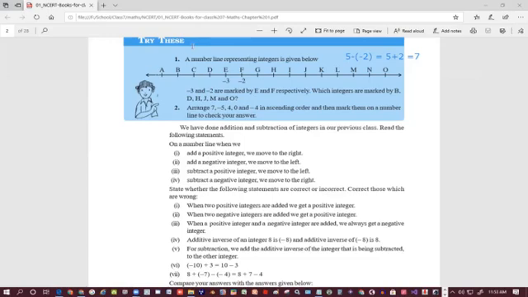Here, subtract a negative integer, we move towards the right. If we are at 5 at M, when we go 2 steps right, we will get 7.